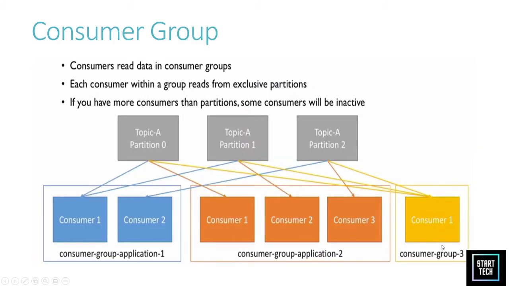Let us understand this with the consumer group. Consider that you have a topic A with 3 partitions. You have consumer 1, consumer 2 and consumer 3. These are your Java programs, or any language in which you are doing your programming. Every consumer will read from a different partition. Similarly for consumer 2 and consumer 3.